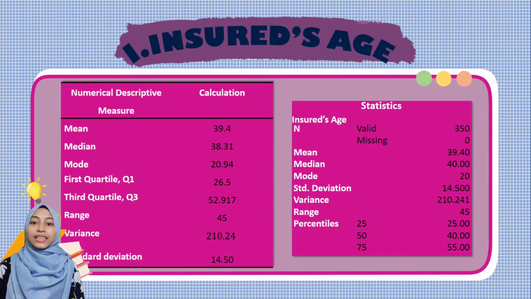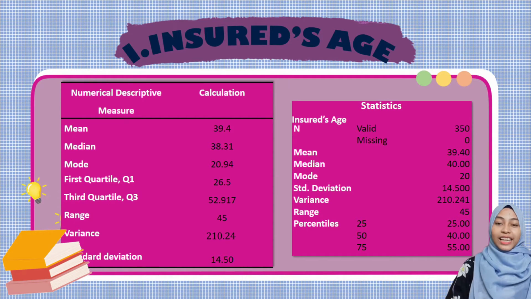As we can see from the table in the slideshow, the results are different except for the mean. Measures of central tendency are also known as measures of location, and their main purpose is to give an idea of what is a typical or common value for a given variable. Let's see the evidence. We got the same result in the analysis output for the mean, which is 39.40, while the results for median and mode were different. From the manual calculation for the median, we got 38.31, and in SPSS the result shows 14. For the mode, we got 20.94, compared to SPSS, which shows 20. It happened because SPSS gives the analysis output directly, whereas manual calculation usually uses a formula. That's why the results are different.